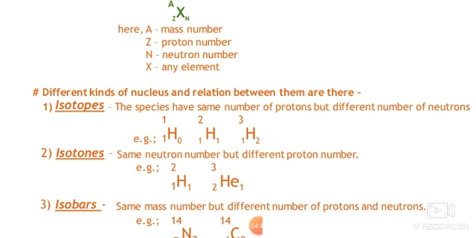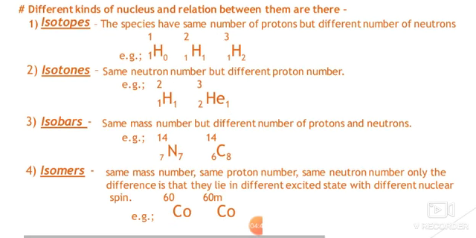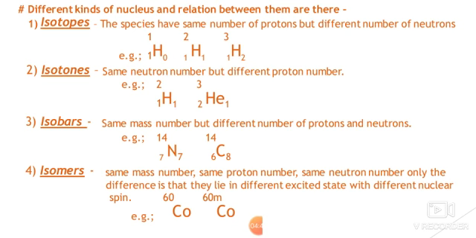Then we will go further. The different kinds of nuclei are isotopes, isotones, isobars and isomers. I don't think I should focus on the isotopes, because everyone here knows what isotopes are, but still I will just go through it. Species having the same number of protons but a different number of neutrons are called isotopes. The example is also given there.